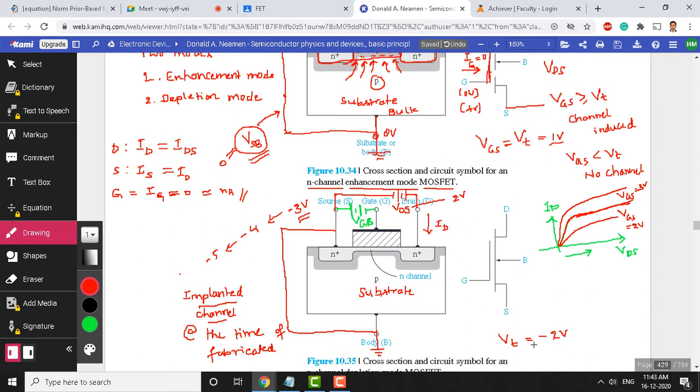Because already we said this threshold voltage is minus 2 volts. Now I applied here minus 3, more negative than minus 2. So that means this channel will cease to exist now. This channel doesn't exist now. If I go more negative, like minus 4, completely it is ceased. That means these regions remain isolated. So now what you have seen for enhancement comes here. This will be like this, this will not exist.